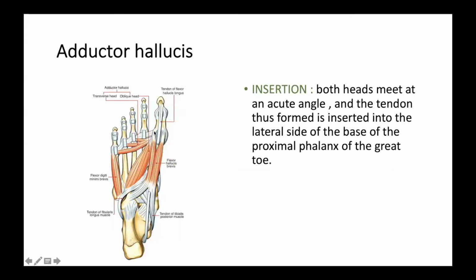Which tendon? The lateral tendon. Very good. Along with the lateral tendon of the flexor hallucis brevis, the tendon of adductor hallucis will blend, and both are inserted onto the same point, which is the lateral side of the base of the proximal phalanx of the greater toe.